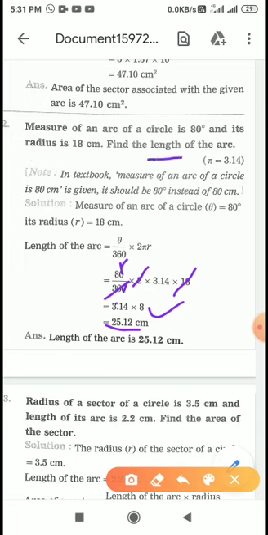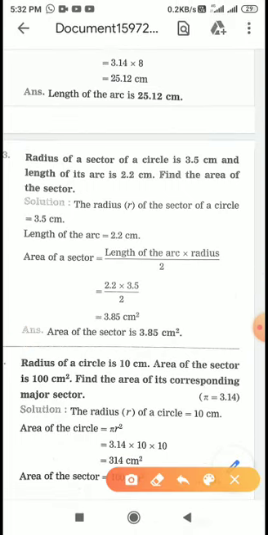Length, किसी भी लेंथ को हम लोग, अगर मैं आपको बोलूँ कि एक थ्रेड है, उसका लेंथ मेजर करो, so it will come in the centimeter and meter. So therefore length of arc is this much centimeter. हम लोग कभी भी कोई लेंथ को मेज़र करने के लिए सेंटीमीटर स्क्वायर नहीं बोलते कि ये टेबल का लेंथ 10 सेंटीमीटर स्क्वायर है. No, when it will be area, then it will be centimeter square. When it will be only length, it will be centimeter only. सो यूनिट का ध्यान रखा करो.